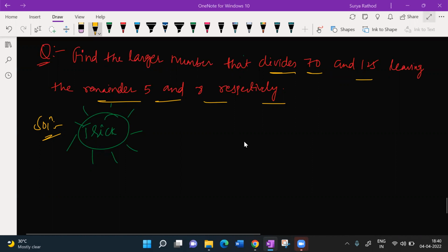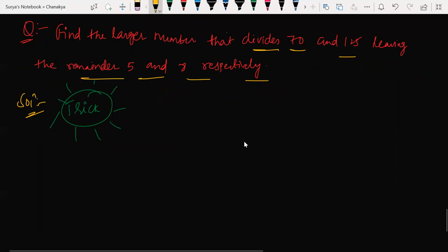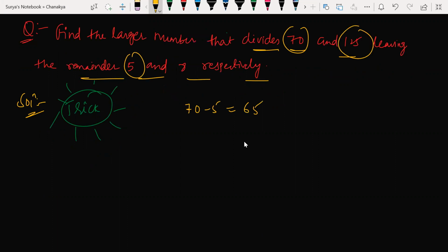Look at this here. Find the larger number that divides this one and this one, leaving the remainders 5 and 8 respectively. So basically what you have to do is, 70, what is the remainder? 5. So subtract that. What do you get? 65. 125, what is the leaving remainder? 125 minus 8, what are you left with? 117. You need to find the larger number. The larger number is nothing but the HCF of 65 and 117.